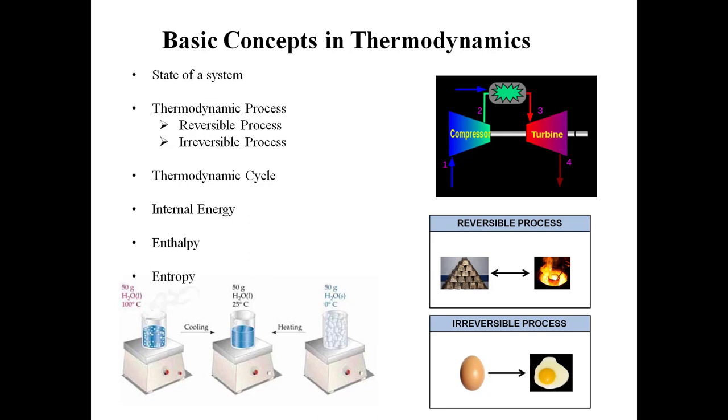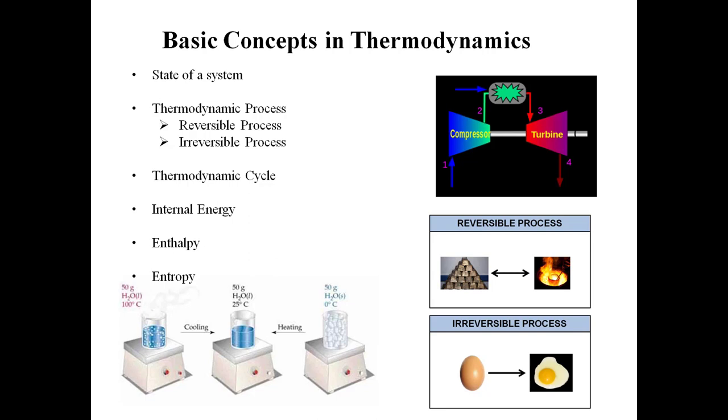And if I talk about a thermodynamic cycle, it is nothing but a series of steps taking place, and it again comes back to the original position, or it happens repetitively. For example, take the process in your refrigerator. From the vapor it takes the heat, and again sends it outside, and the refrigerator keeps working continuously. So it is happening in a cyclic way. That is called a thermodynamic cycle.